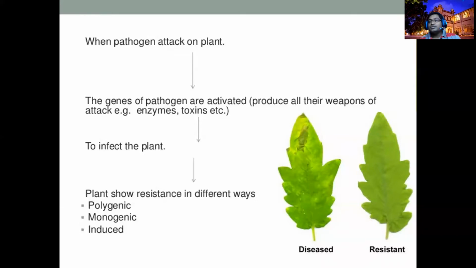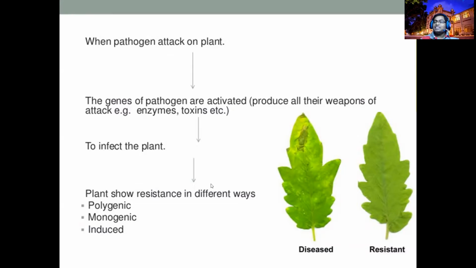The problem is, if the pathogen mutates and produces more races, like Pseudomonas syringae pathovar tabaci, Pseudomonas syringae pathovar oryzae, and one race becomes virulent, then your gene will not work; it is deactivated. That is the problem with monogenic resistance.